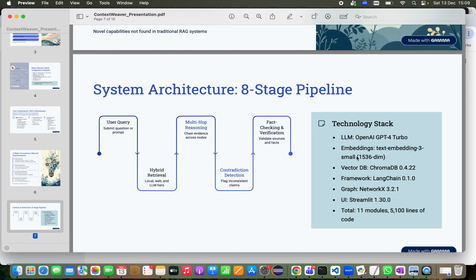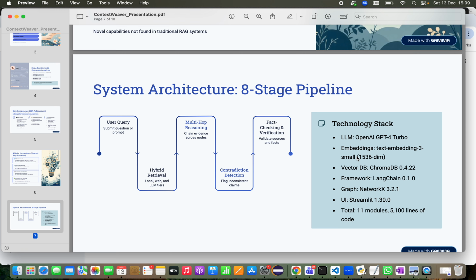Graph expansion uses NetworkX to find related documents through the knowledge graph. Multi hop reasoning performs up to three reasoning steps, building logical chains across documents.